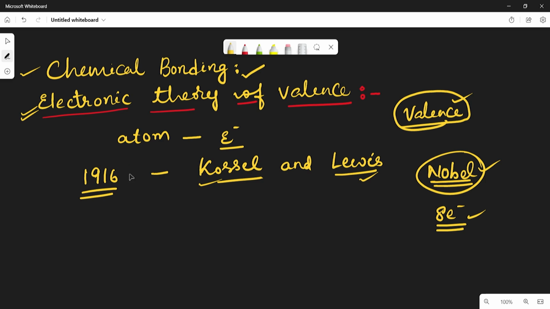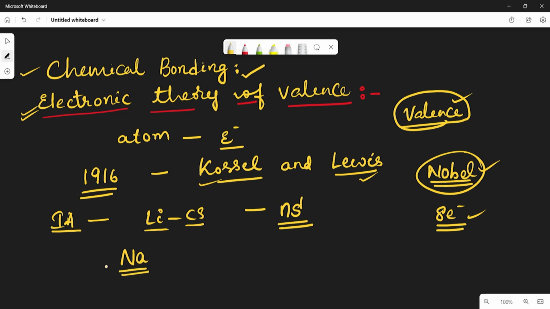So generally, if you observe, take the 1A group elements, from lithium to cesium, we know that. And we discussed in the previous videos, they contain ns1 electronic configuration, the common configuration. For example, take the sodium atom. So sodium generally contains 1s2, 2s2, 2p6, 3s1. So while we are observing, it contains one electron in the valence shell.